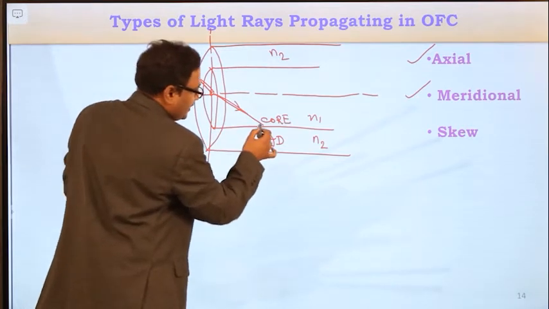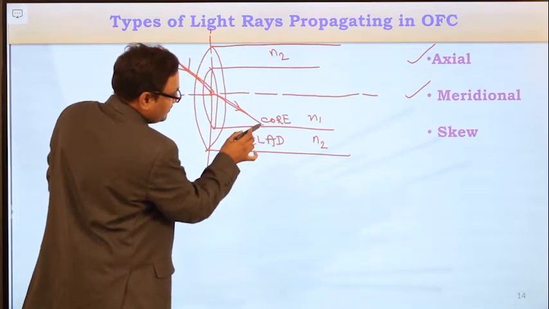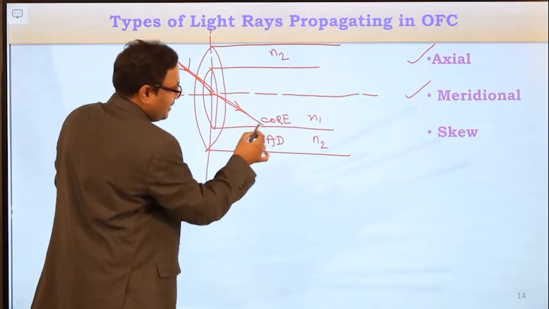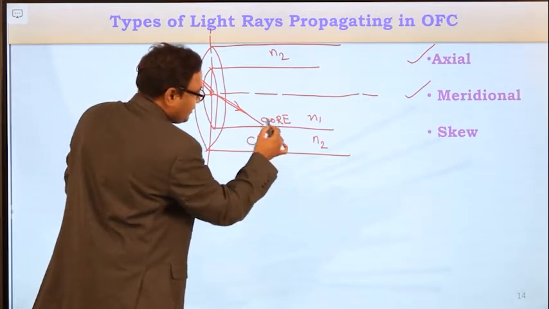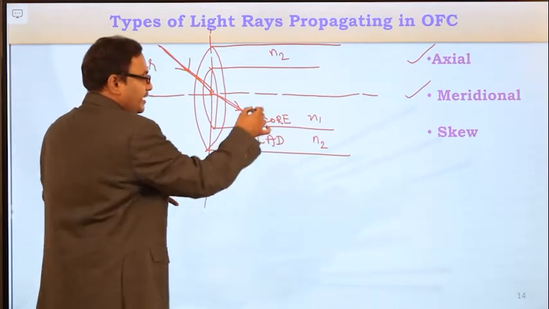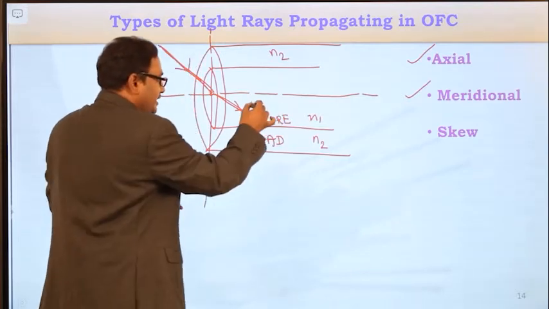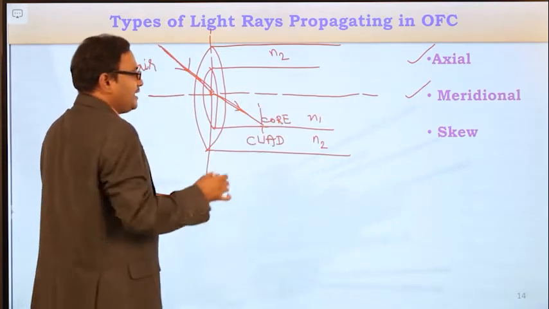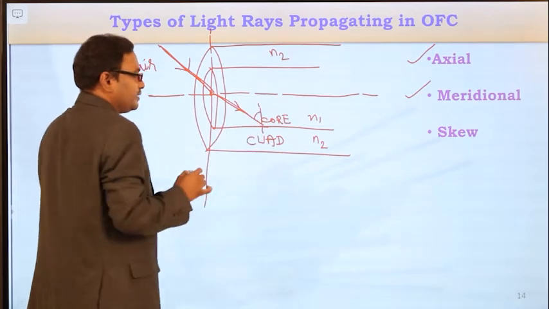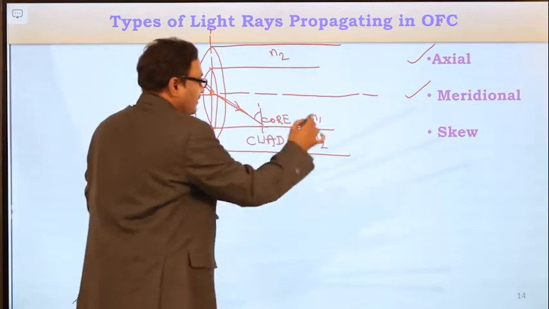And here again there is a change in medium. This line is the surface of separation between core and cladding. Whenever there is a change in medium, if this angle is equal to the critical angle, it will graze the surface of separation.